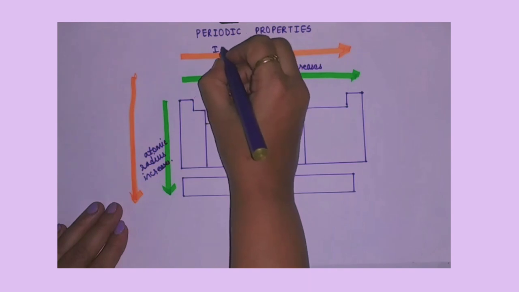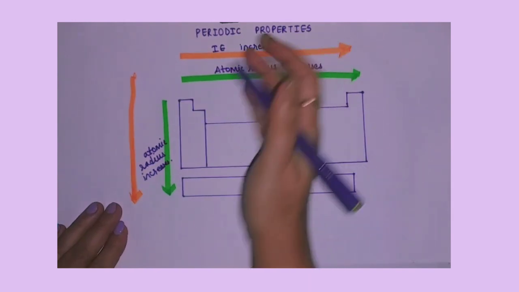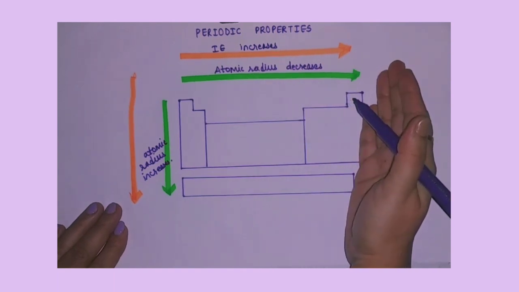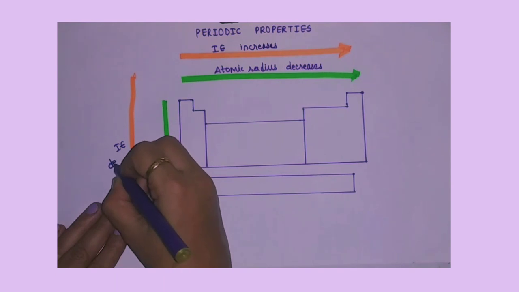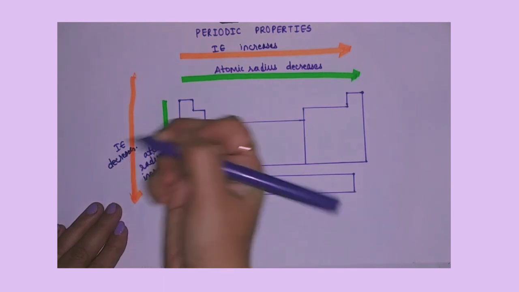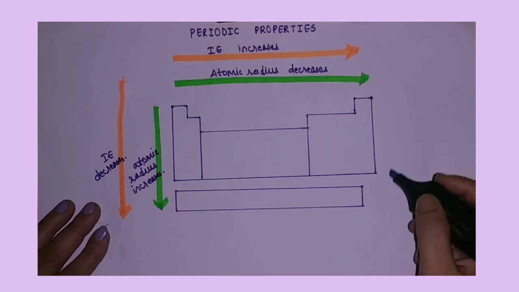So over here, ionization enthalpy increases as we move from left to right in a periodic table, and ionization enthalpy decreases as we move from top to bottom. Third periodic property is electron gain enthalpy.